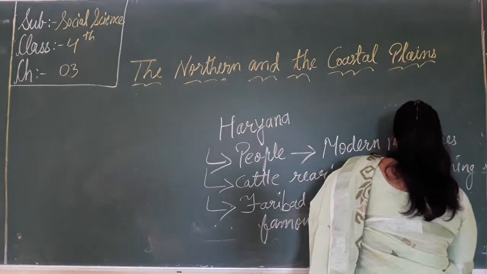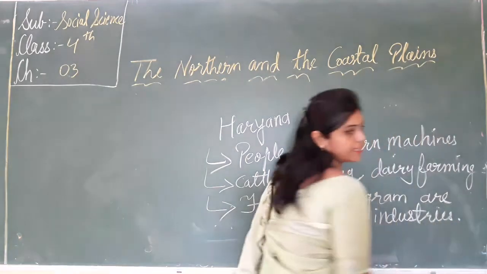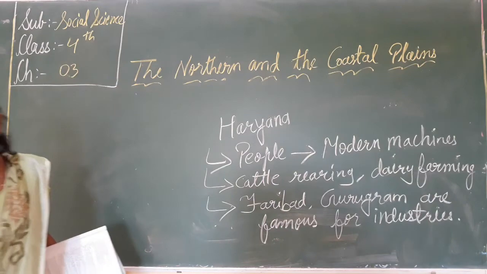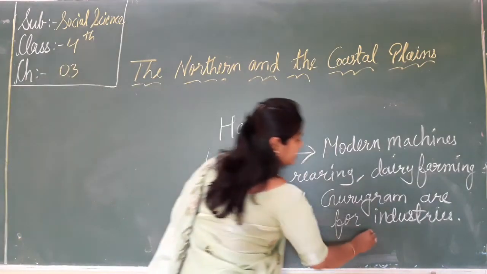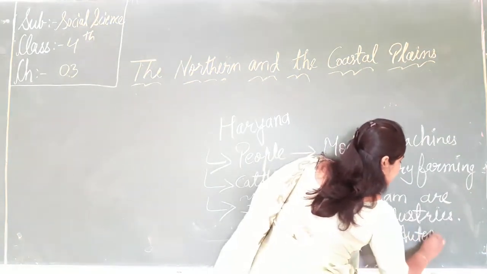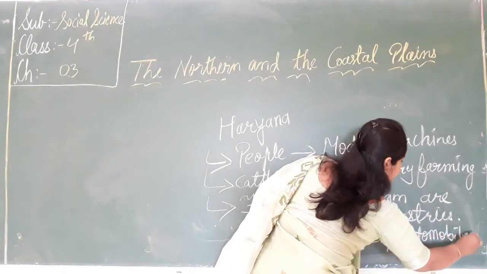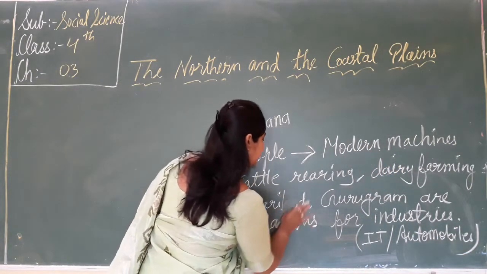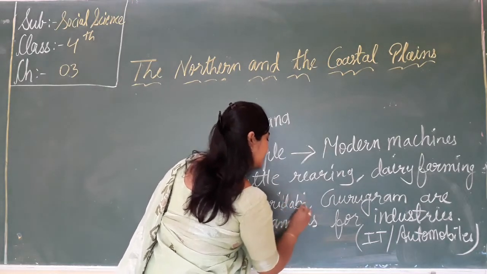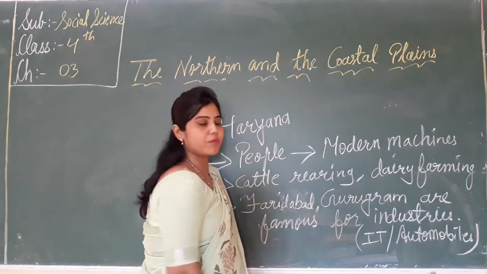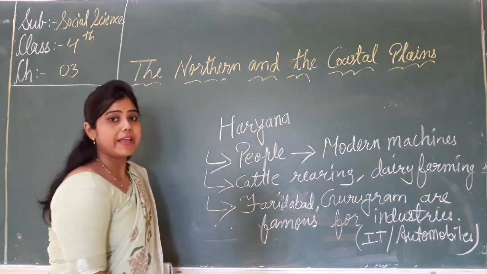They are famous for many industries like IT industries and automobile industries. So these cities, Faridabad and Gurugram, are famous for industries like information technology and automobile industries.